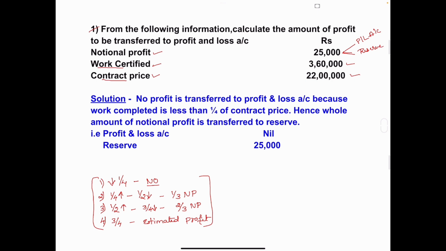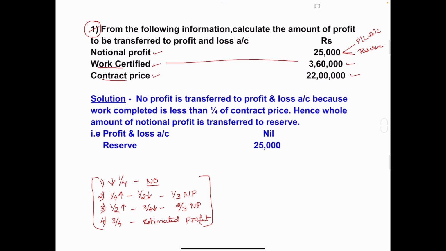Now we'll see out of these four conditions, which condition is applied to our current problem. Work certified amount is how much? 3,60,000. Clear? Now we'll see the first condition. It says if the work certified or the work completed amount is less than one-fourth of contract price, no amount is transferred to profit and loss account.